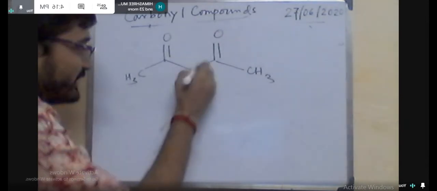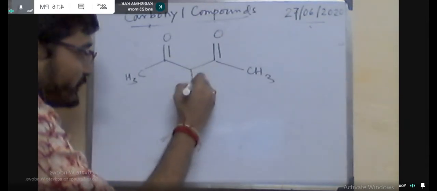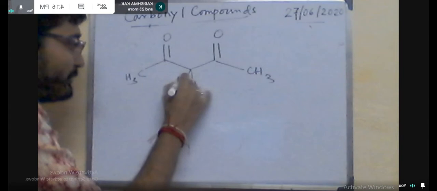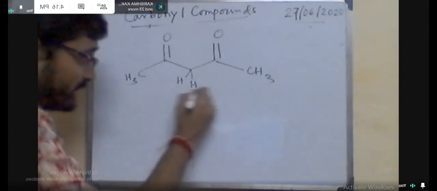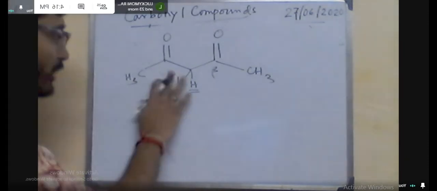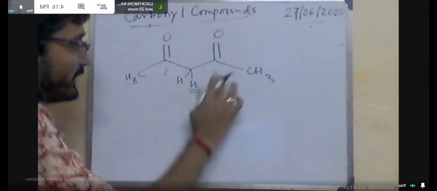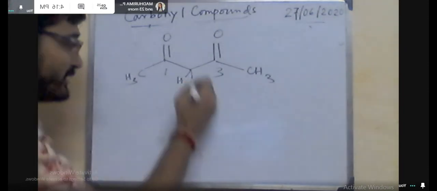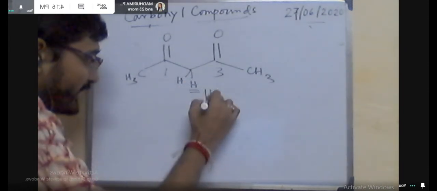Now for the keto form, you can see that two C=O groups are present, that means two carbonyl residues. So there will be either symmetric stretching, where both are stretched in the same direction, or asymmetric stretching.